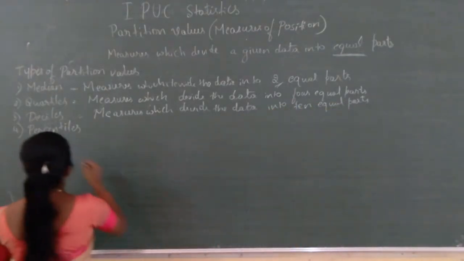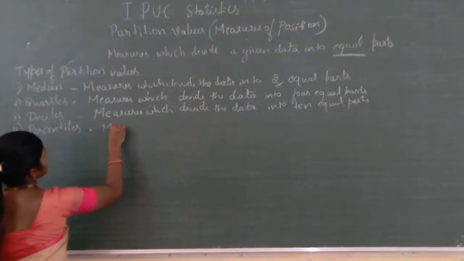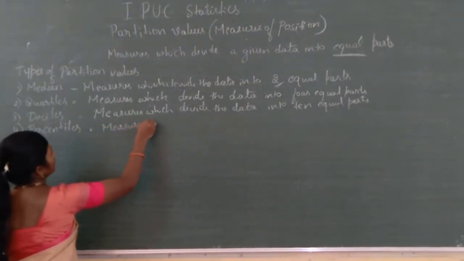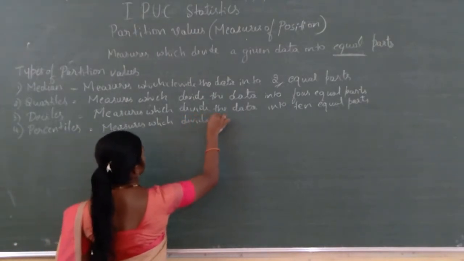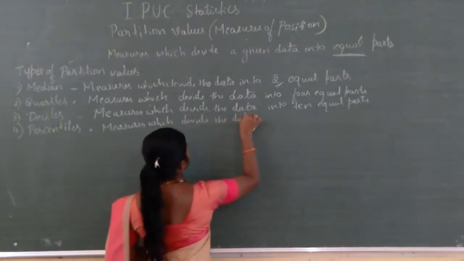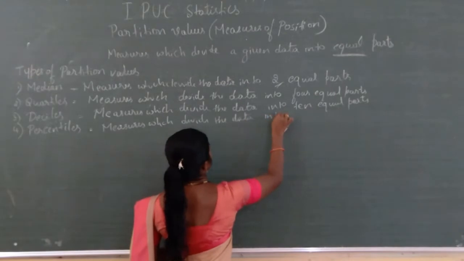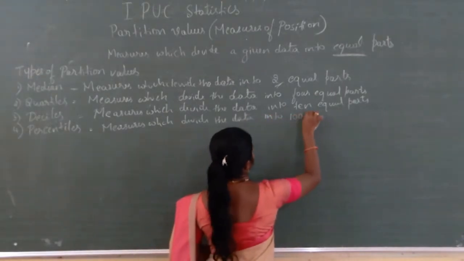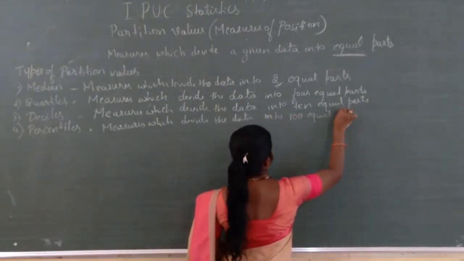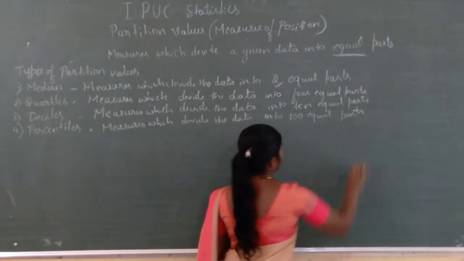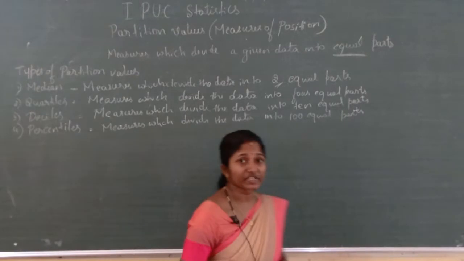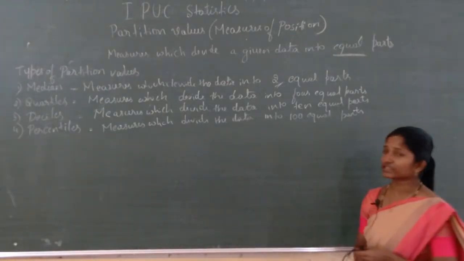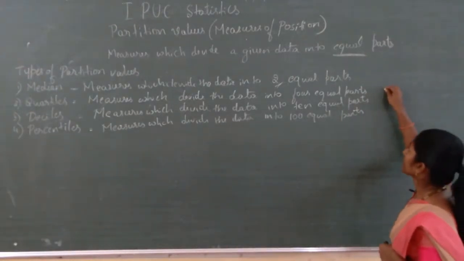Percentiles are measures which divide the data into 100 equal parts. So we write the notation of quartiles, deciles, and percentiles by taking i.